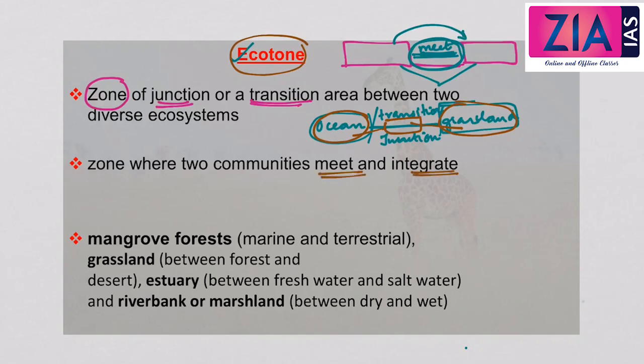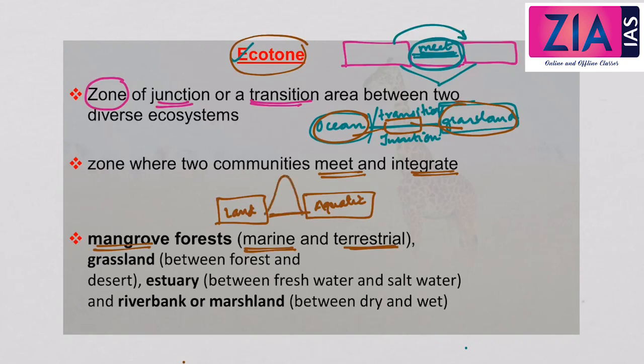Now let me tell you some examples of the ecotone. One is mangrove forest. Mangrove forest is a very good example of an ecotone. It is an ecotone between a marine and a terrestrial ecosystem. Mangrove is seen where the land ecosystem ends and where the aquatic ecosystem starts. So it is the transition zone between the land and the aquatic ecosystem.